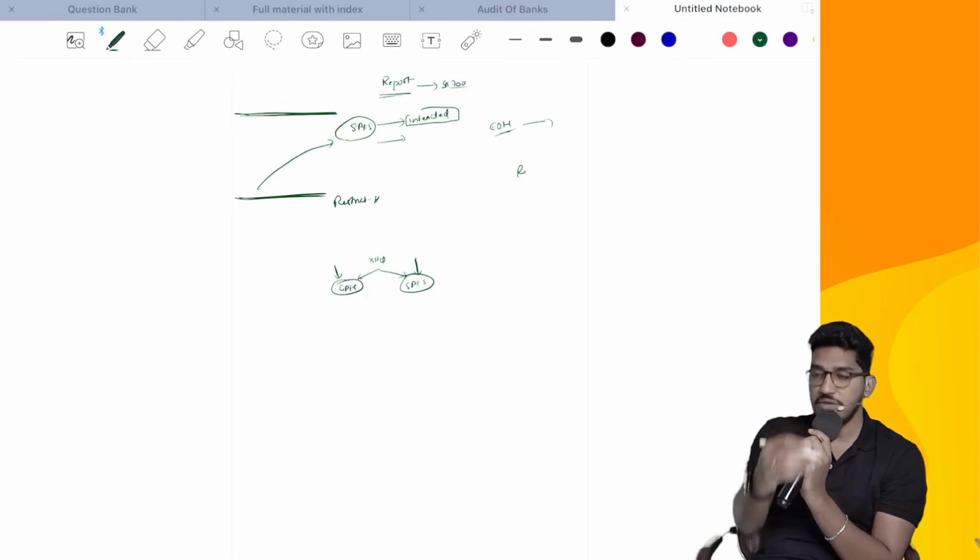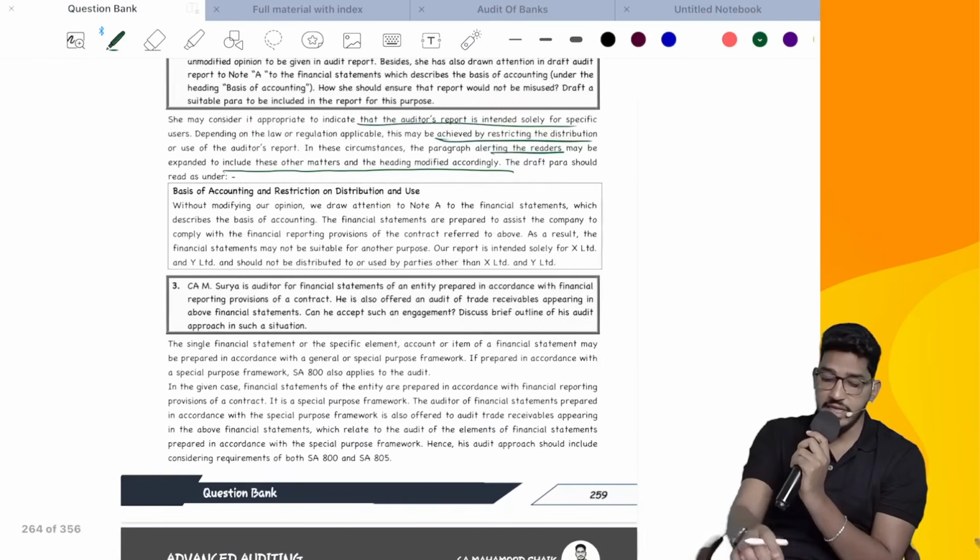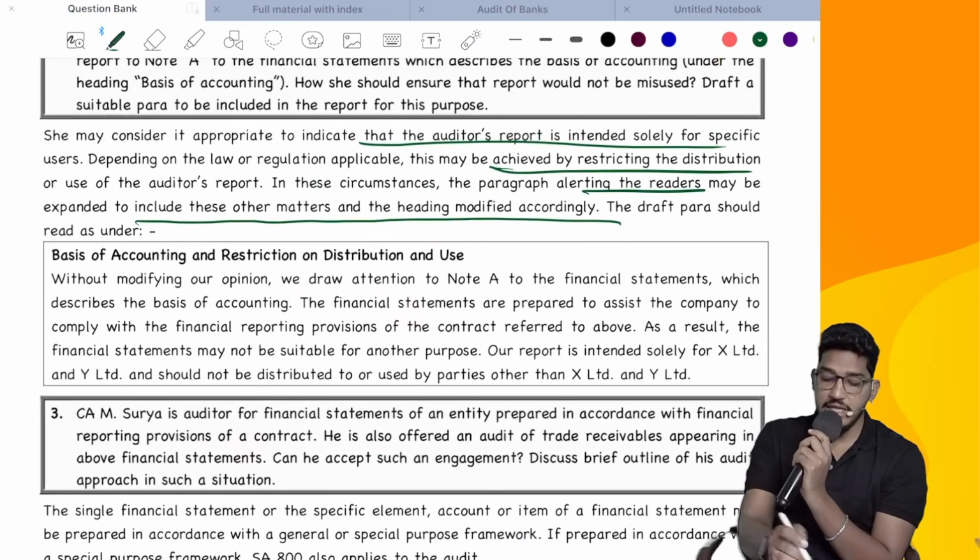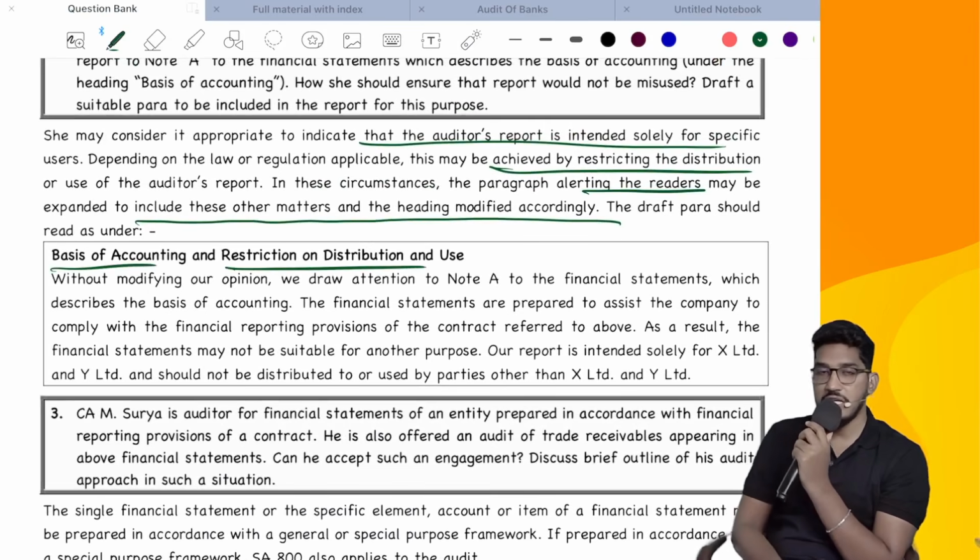This is one illustration for that. How can you modify the heading? So how has he modified the heading? Basis of accounting and restriction on distribution and use. So instead of using emphasis of matter paragraph, he has modified the heading altogether.